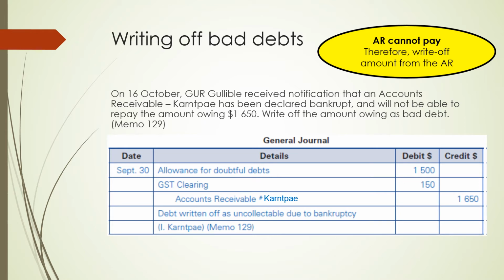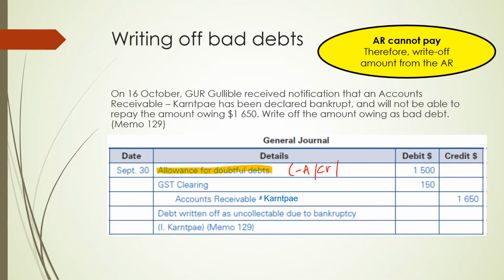To finish off this general journal, we need to record the bad debts written off amount against the account allowance for doubtful debts. The reason we are writing off the bad debts written off amount against this account is because we have already previously allowed for possible bad debts to happen. And therefore, all we're doing here is reducing the allowance that we have made. As you would hopefully remember, allowance for doubtful debts is a negative asset, which has a credit nature.